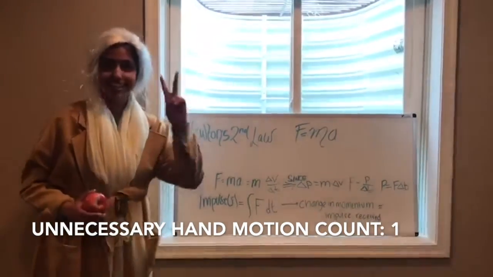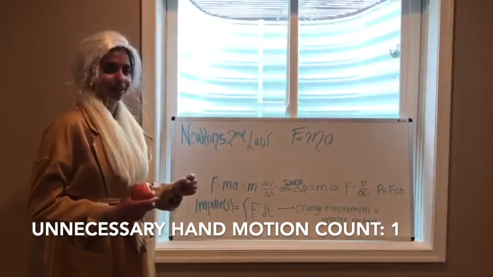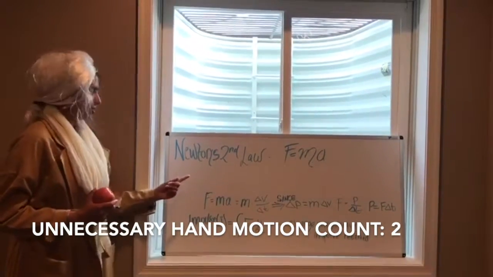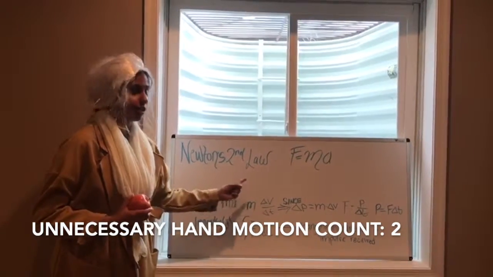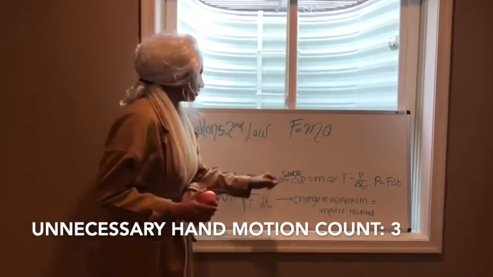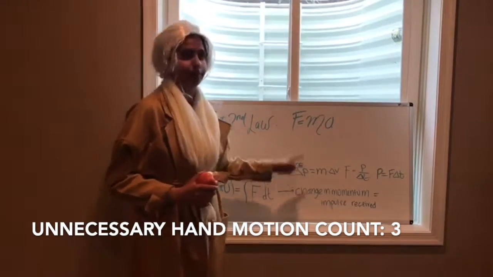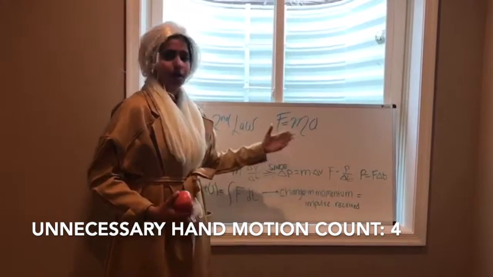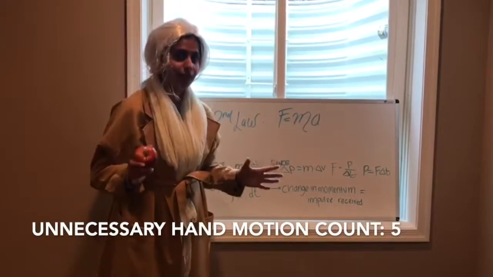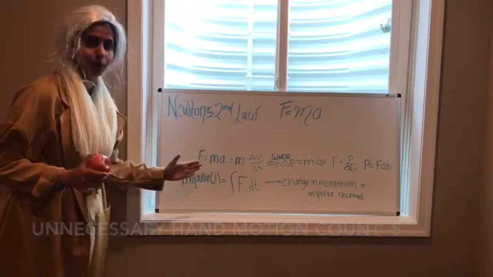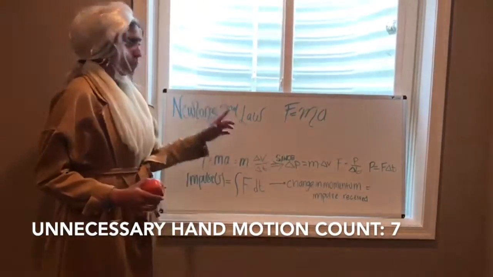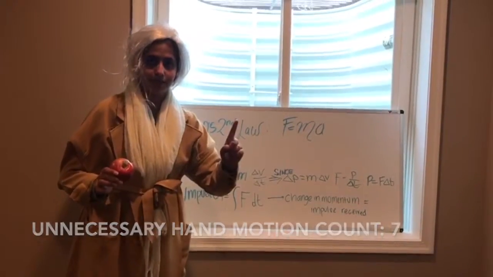I'm back, baby. Well, it seems like my second law can help us out with this, which tells us that force is equal to mass times acceleration. And since force is equal to mass times change in velocity over change in time, and since change in momentum is equal to mass times change in velocity, what we really have here is force is equal to momentum over change in time. After rearranging that equation, we get impulse, which is the integral of F dt. Therefore, impulse is the change in momentum.